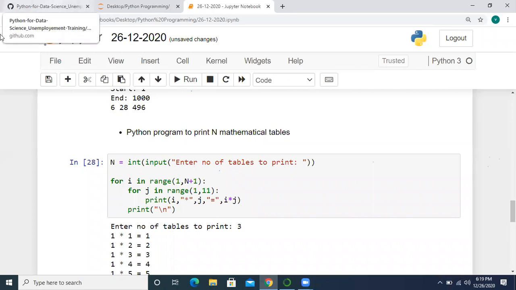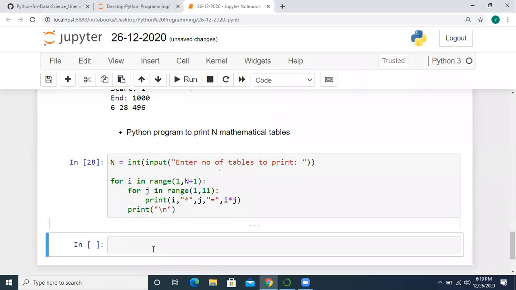So is it clear for all? Everybody completed this program. Shall we move on to the next program?